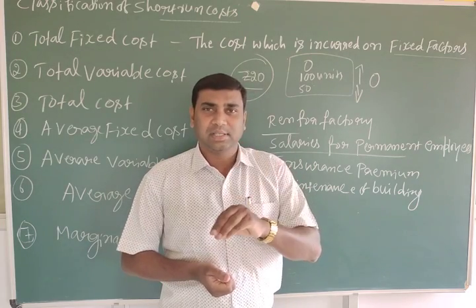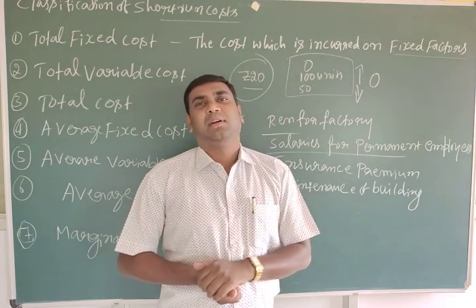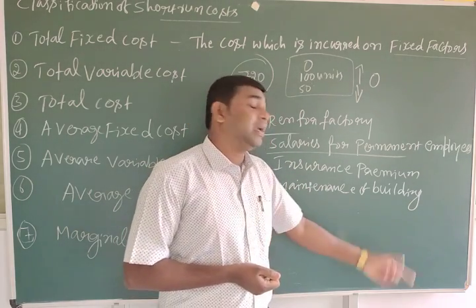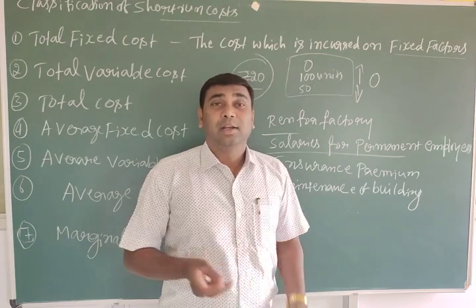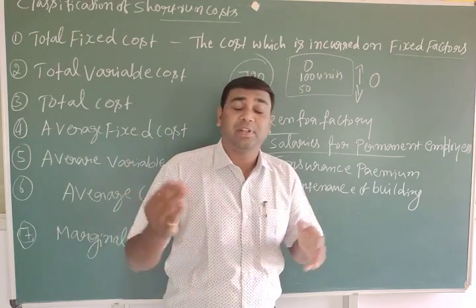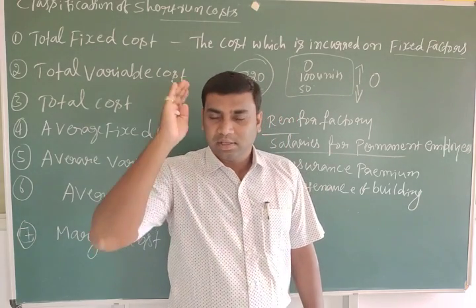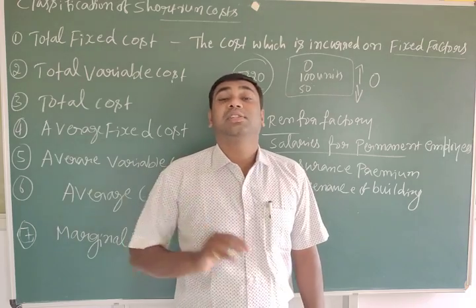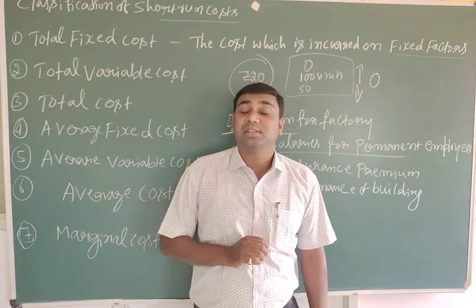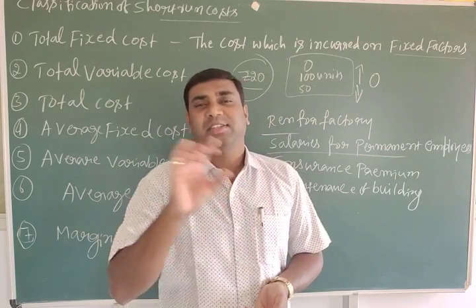If you purchased it, if it is your own, you should still pay the minimum. That is what we call maintenance of building. So like this, if the output is zero, if the output increases, if the output decreases, the fixed cost is compulsory. There is no change in the fixed cost. That's why it is called fixed factor or fixed cost.